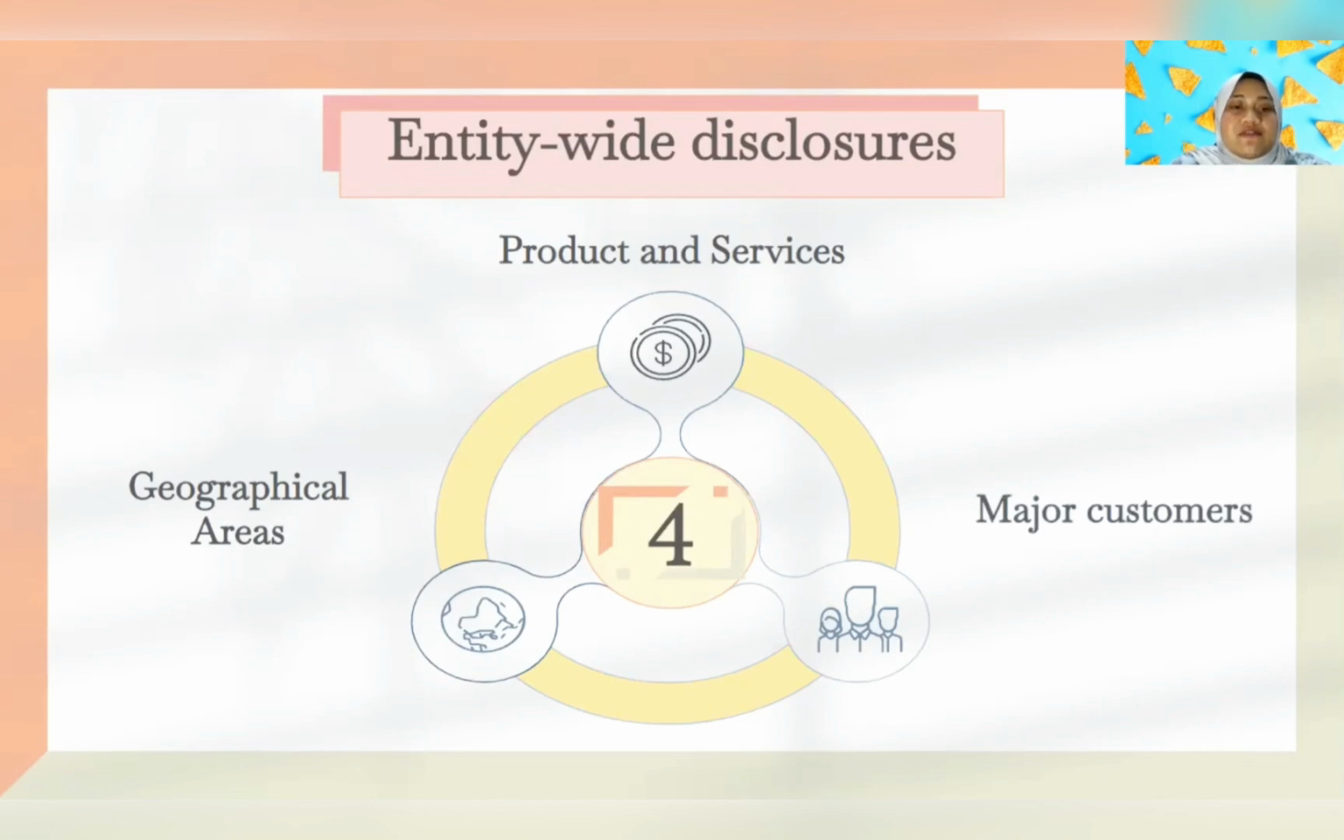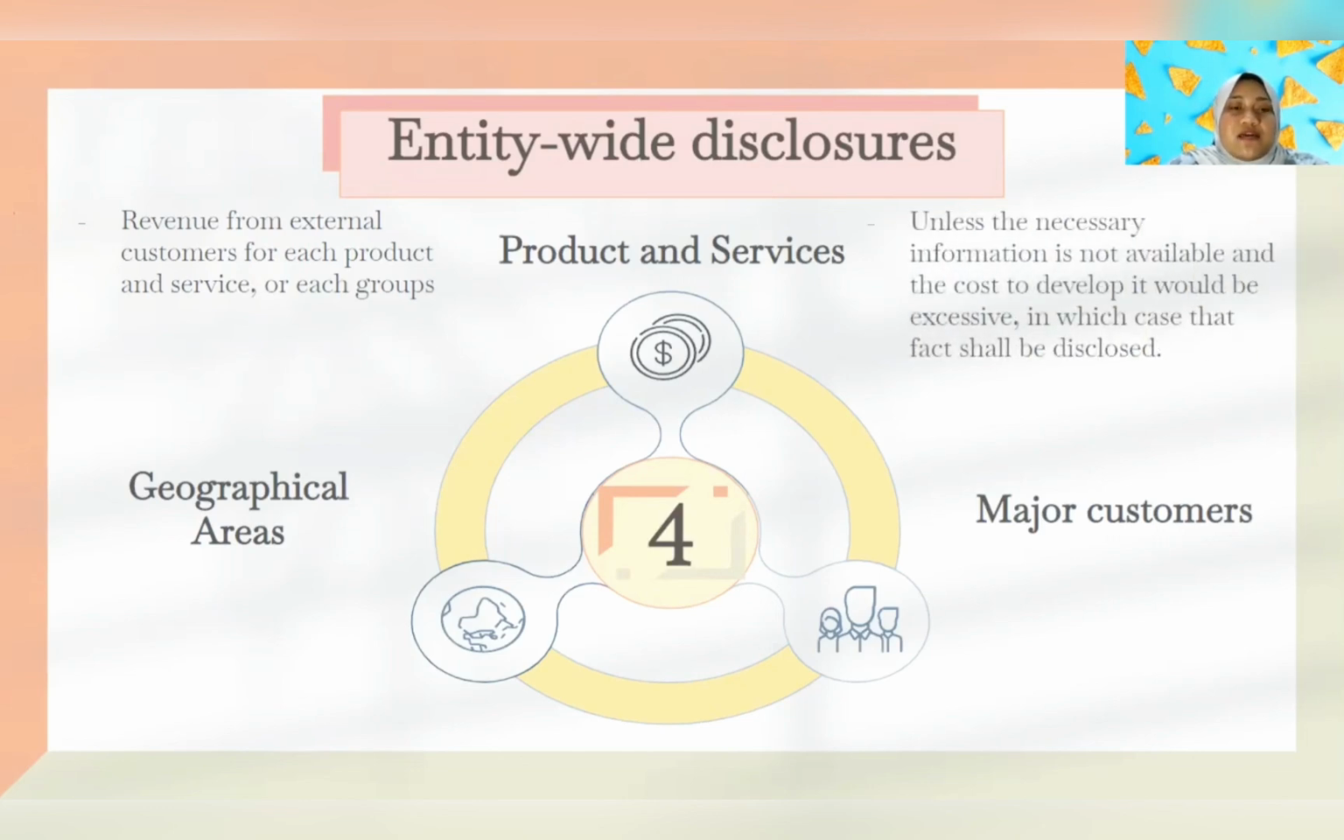Okay, first, information about product and services. You need to report the revenue from the external customers for each product and service or group of services. However, if this is not available and if it costs too much to produce this information, then you can skip it.